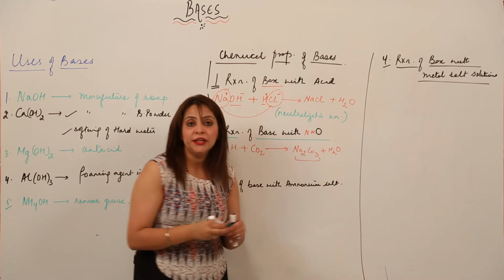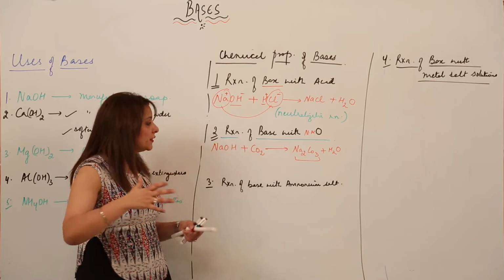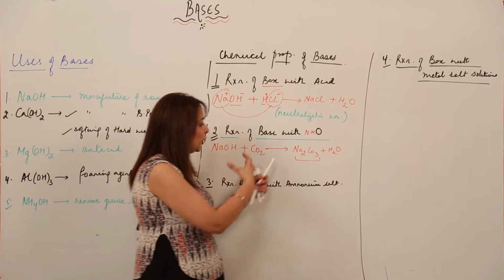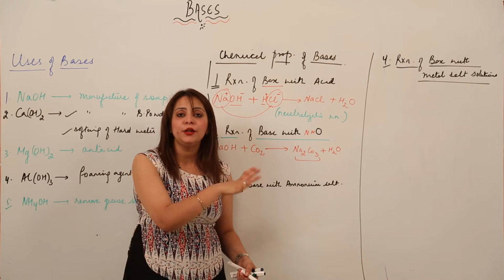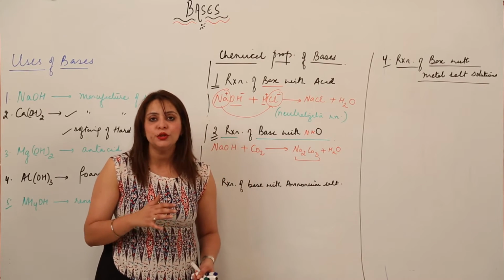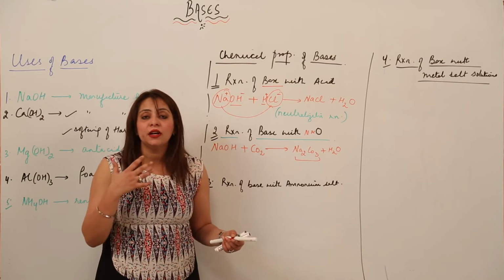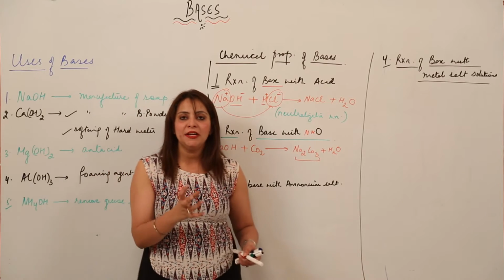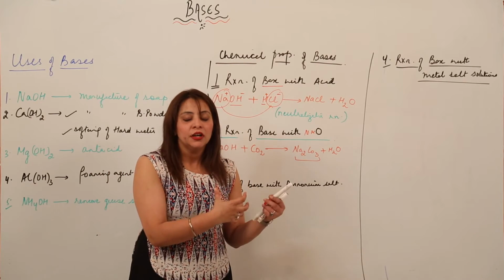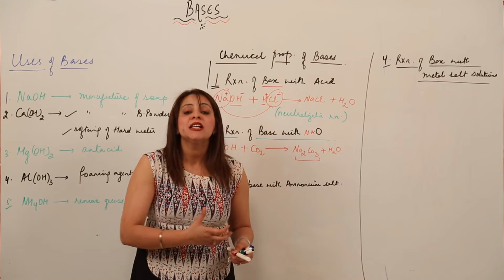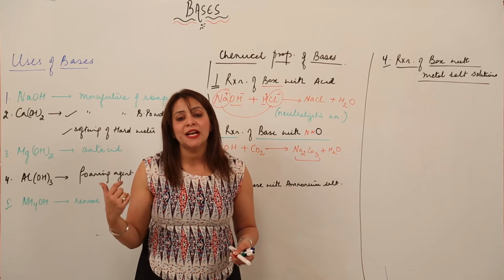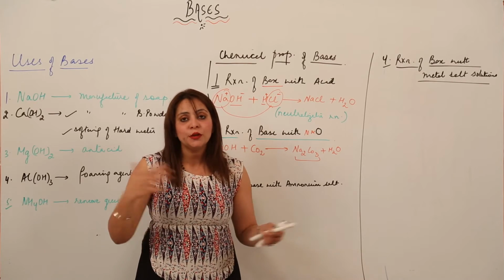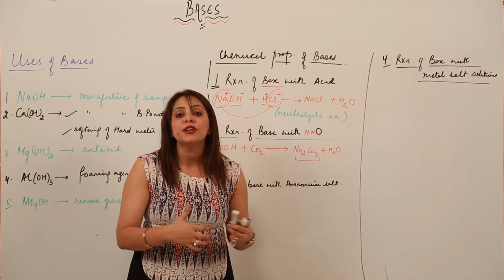So sodium carbonate salt will be formed. Just keep in mind, you must be thinking that I haven't written any valencies, and on the product side I just directly wrote the carbonate ion, and on the reactant side we don't see any carbonate ion. So keep in mind, whenever carbon dioxide reacts with some metal or some other substance, we just crisscross that substance with the carbonate ion, because carbon dioxide when it reacts with a certain substance gets converted into the carbonate ion.